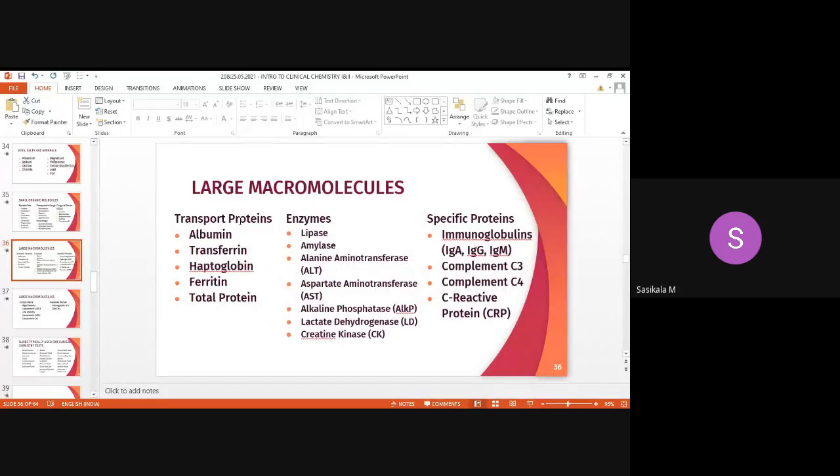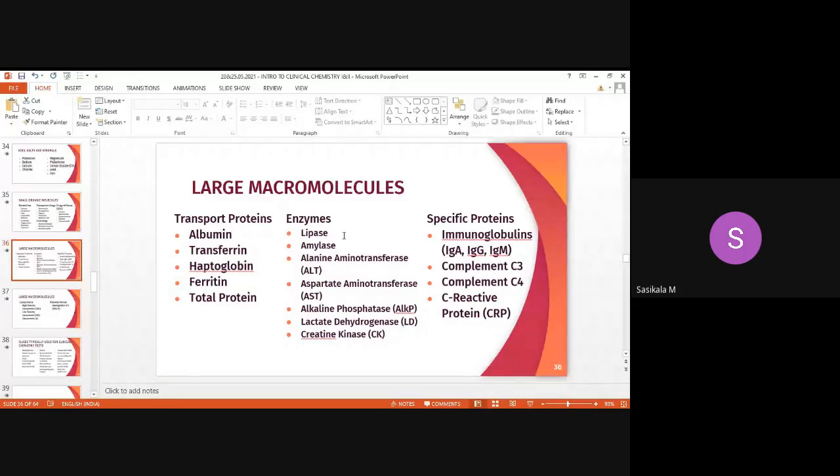What are the transport proteins present in the body fluids? Albumin, transferrin, haptoglobin, ferritin, then total protein. These transport proteins are measured in the laboratory. Then enzymes. What are all the enzymes we measure? Lipase, amylase, alanine aminotransferase, aspartate aminotransferase, ALT, AST.